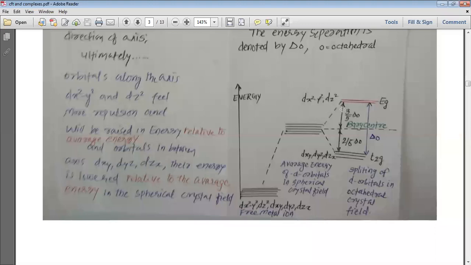And the energy of dx square minus y square and dz square has been lifted to 3 by 5 delta O, or we can say plus 0.6 delta O. This is how the Eg orbitals are lifted to their energy level.